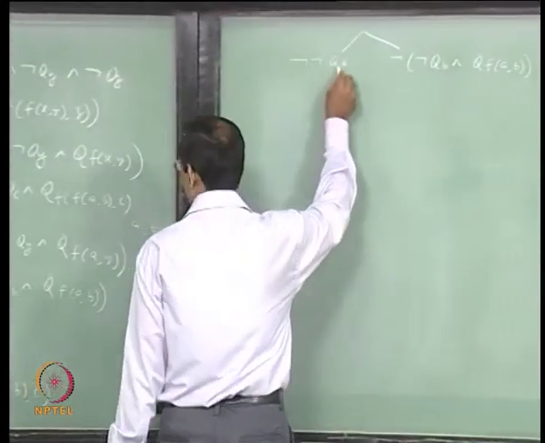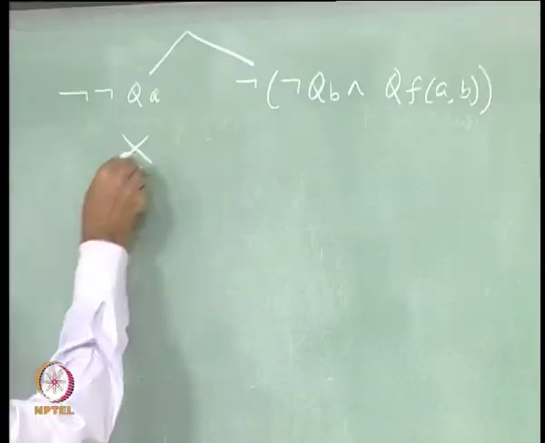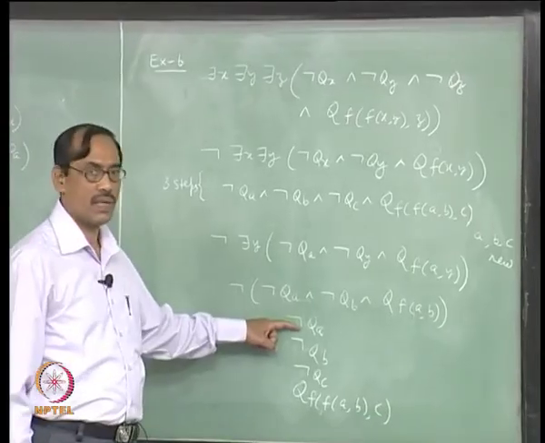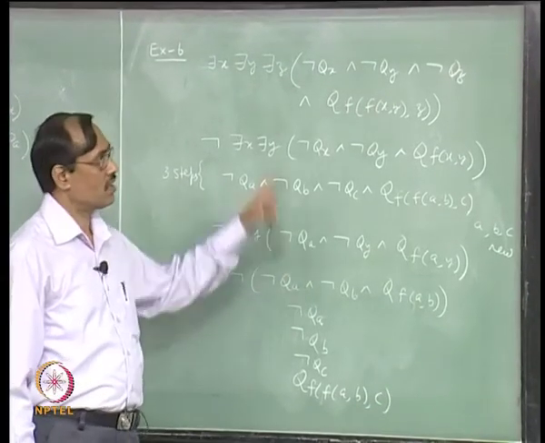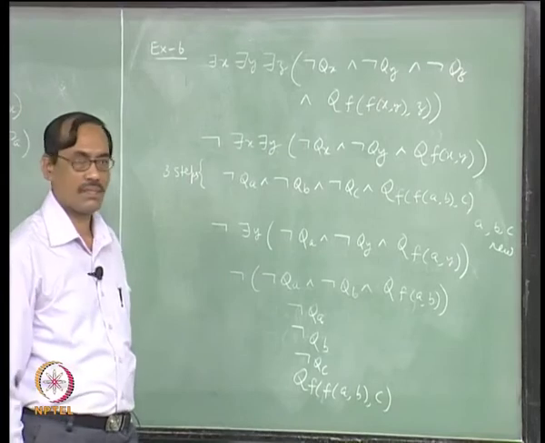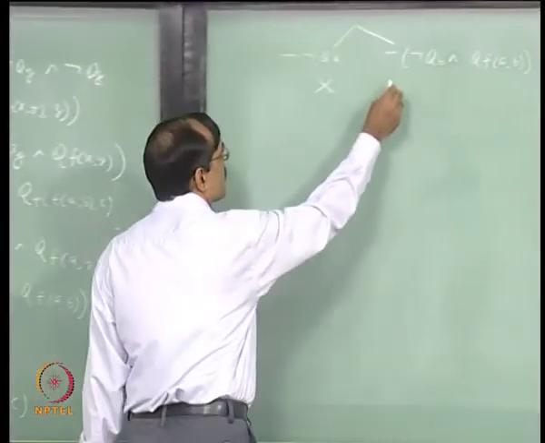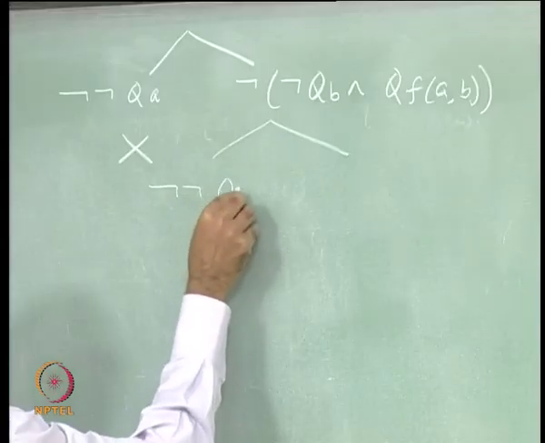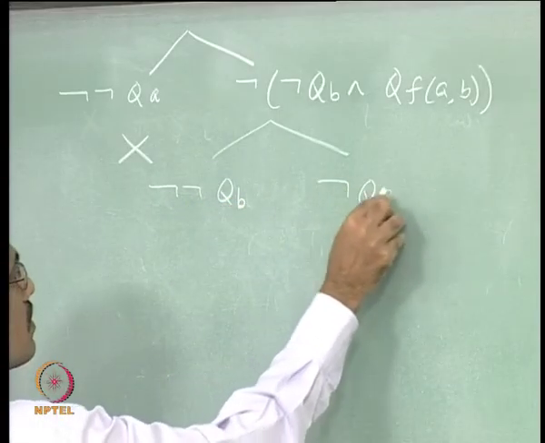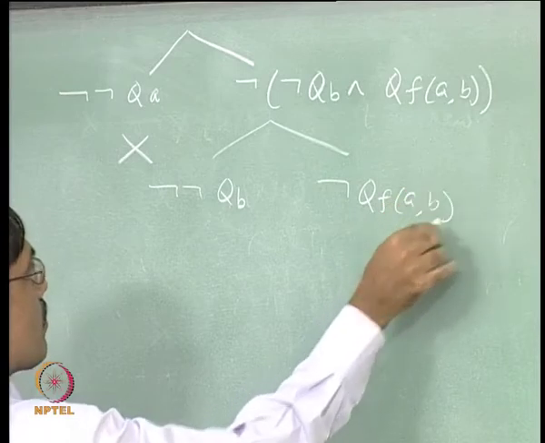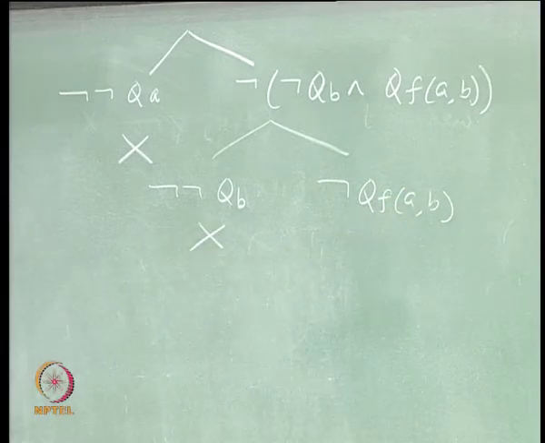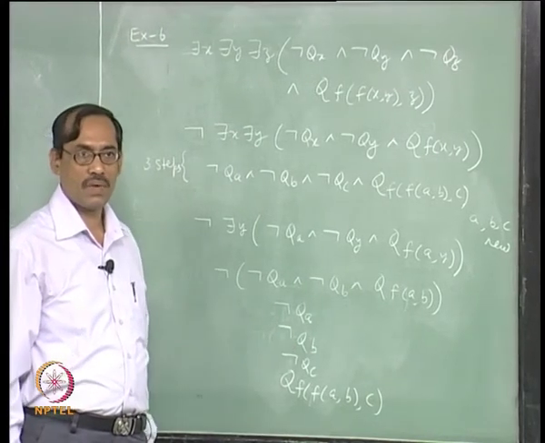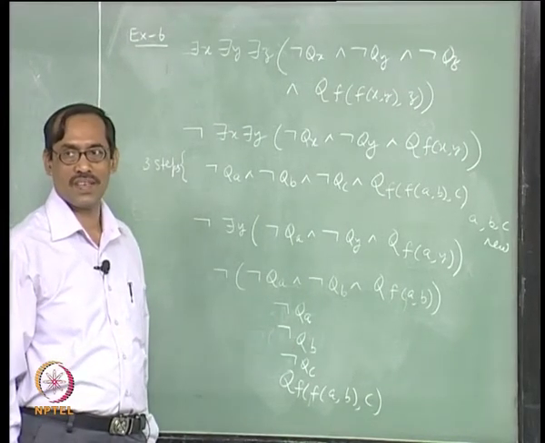Okay. So, this q a, I have not q a, so that closes. I do not have to write q a now. I have not q a in the path, so they close. Now, similarly here we branch out again. So, that gives not q b and not q f of a b. This also closes because we have not q b on the path, but there it stops, it is not closing.